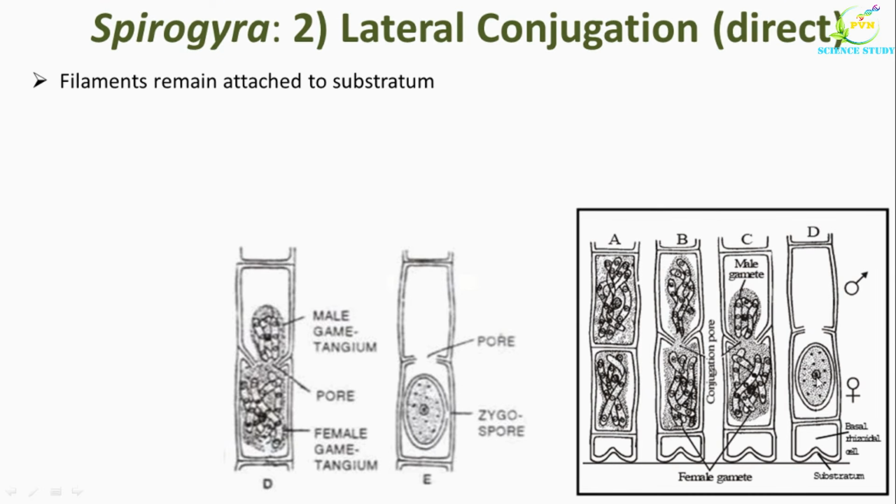So here in this step, we can see the zygospore, which is diploid in nature, is formed, and this is the empty male gametangium. So this process is called direct lateral conjugation in Spirogyra. With this, we have completed two types of conjugation. First, we have studied scalariform conjugation, and now we have studied lateral conjugation. Lateral conjugation is also of two types. First was the indirect lateral conjugation, and this was the direct lateral conjugation.